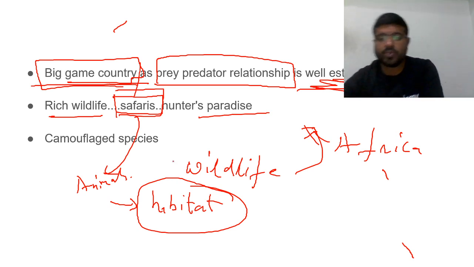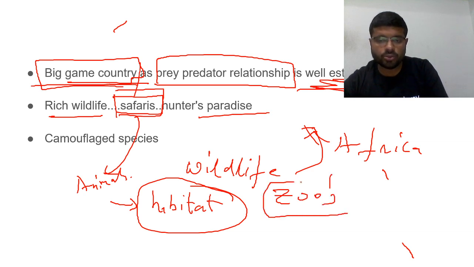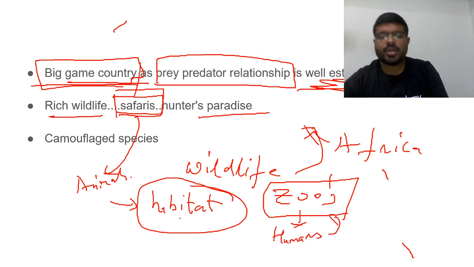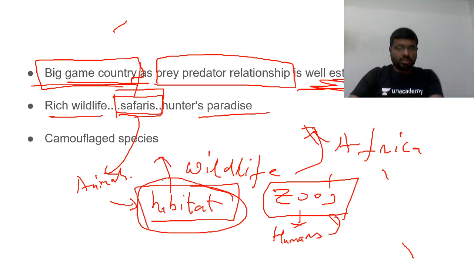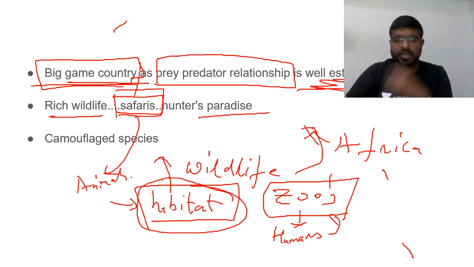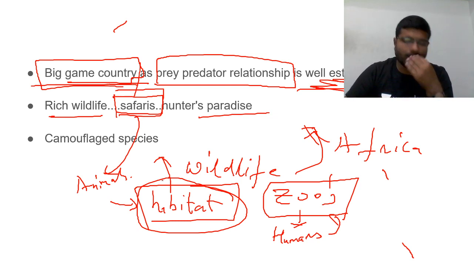It is not like a zoo. For a zoo, you go from your home to see the animals. Of course, zoo animals are not pets, but zoos are located very near to humans for tourism. Whereas habitat, the original places, you go and visit them. That's why it is called safaris. As there is rich wildlife, it is called hunter's paradise.